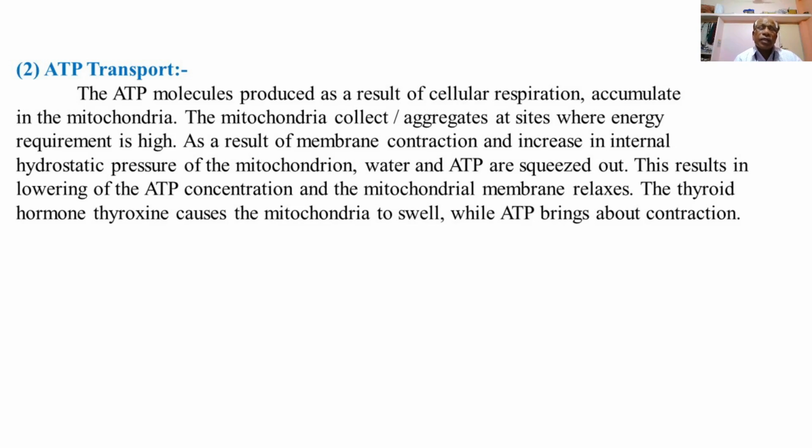When the cell needs energy, ATP supplies it, and there are three stages of cellular respiration in the mitochondria: glycolysis, Krebs cycle, and electron transport chain.